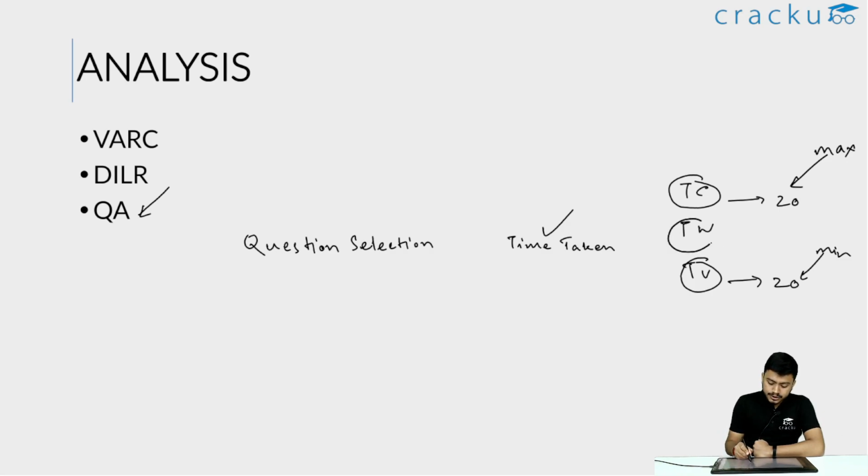About these wrong questions, you need to make sure why you got them wrong. First, they might be calculated guesses. In that case, you need to see if it was worth taking that risk. Second, it might be that you are in a hurry and you made some silly calculation error which ended up getting the wrong answer. So you need to make sure that if by giving an additional 5 or 10 seconds in a particular question, you could have got that right, you need to give that additional time to that question.